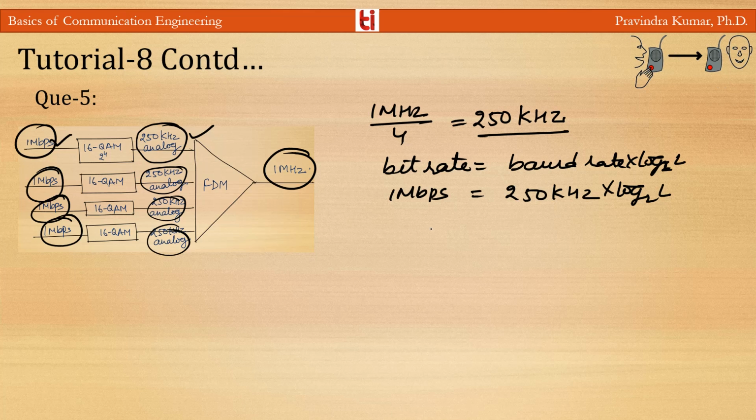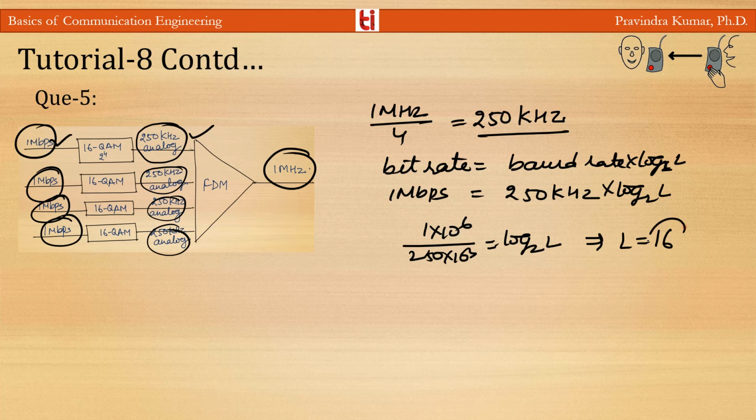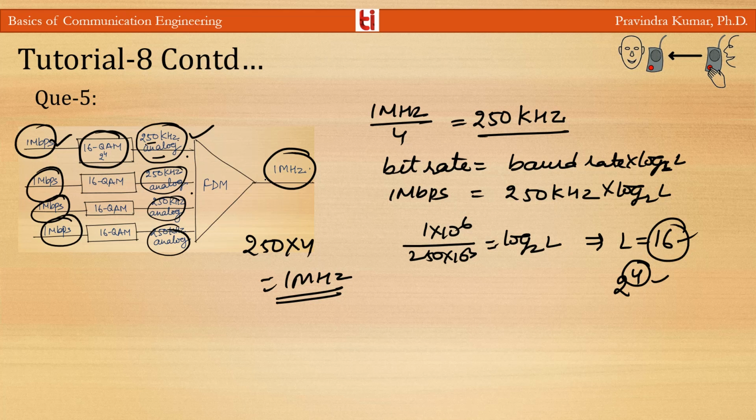So from here you can have 1 into 10 to the power 6 by 250 into 10 to the power 3, it is log 2 L. This means from here L will be 16. So L 16 means if you are using 16 QAM, or you can say 2 to the power 4, 4 bits are used to make this 16 QAM. So using this 16 QAM system, we will have a 250 kilohertz analog signal, and for 250 into 4, a 1 megahertz composite signal will be produced, and that will match the required available communication channel.